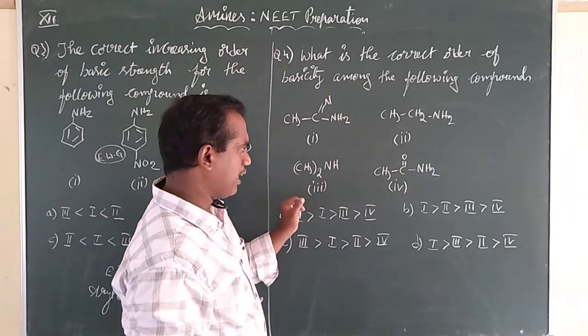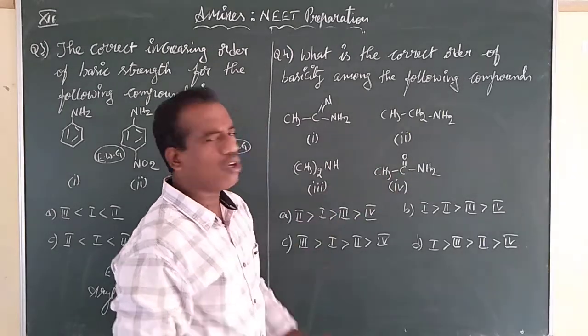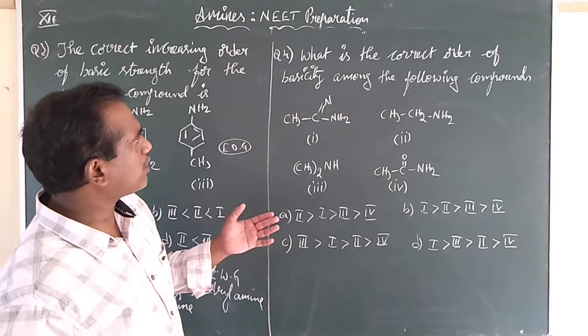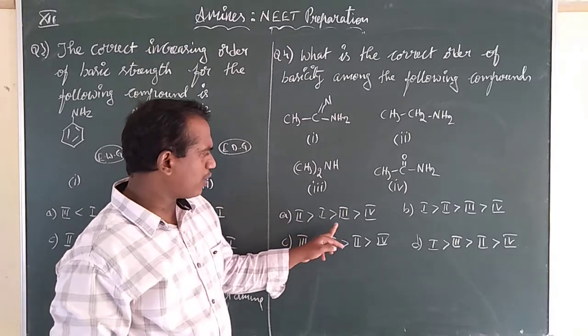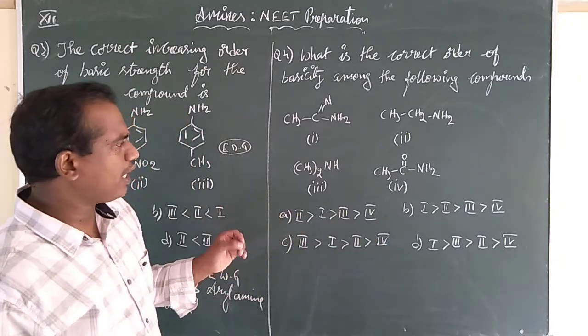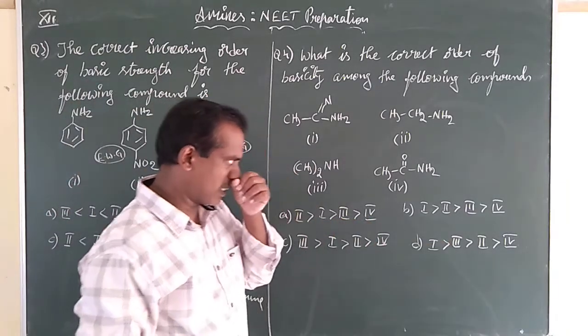CH3 twice, NH. And CH3, C double bonded O, NH2. So they brought some order. What is the order of basicity among the following? The less than symbol means the last one will be the least basic. Whatever this one is, that will be the least basic.